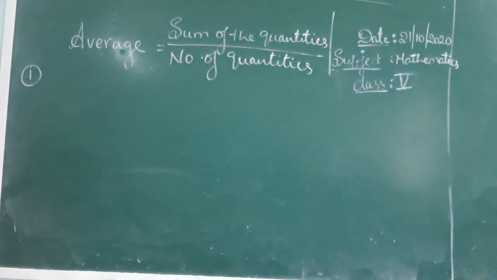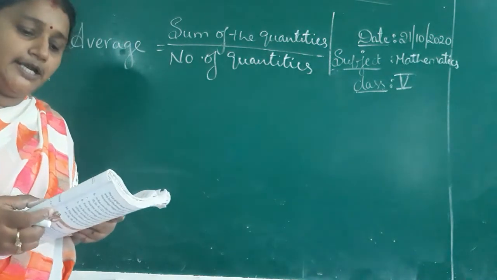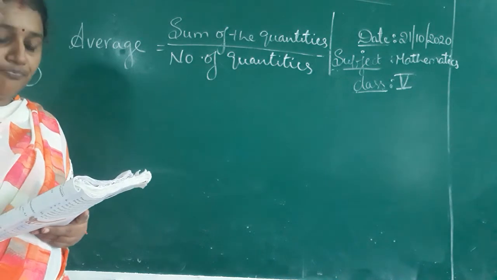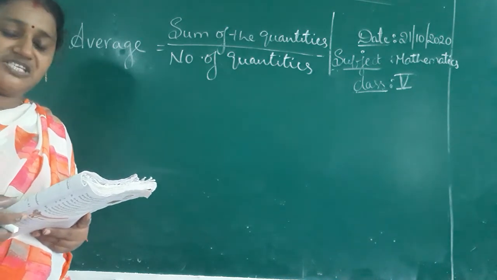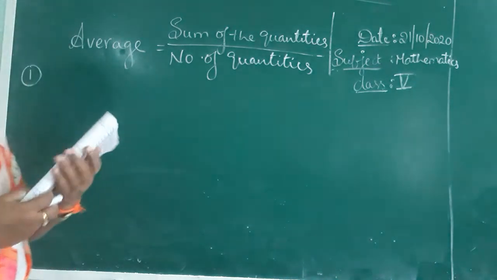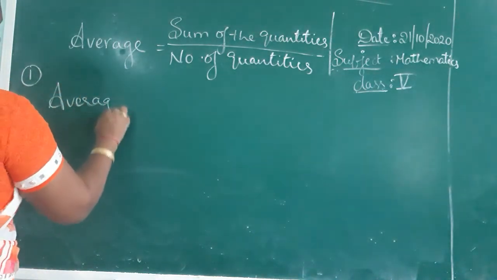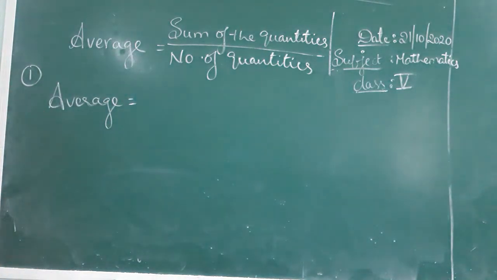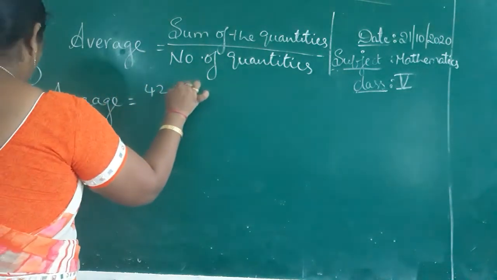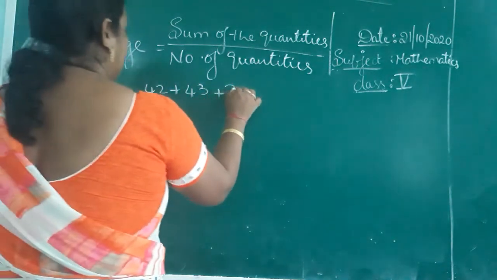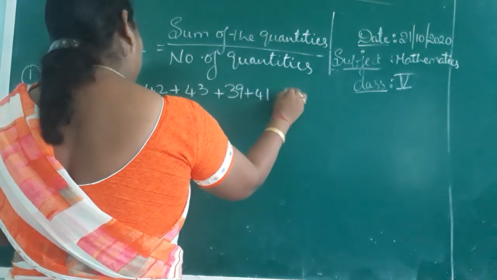Attendance of students in a class was given as follows. Monday 42 children attended, Tuesday 43, Wednesday 39, Thursday 41, Friday 45. What is the average daily attendance of the class? How can we find it? Average is equal to the total over those many days. Monday 42, Tuesday 43, Wednesday 39, Thursday 41, Friday 45.